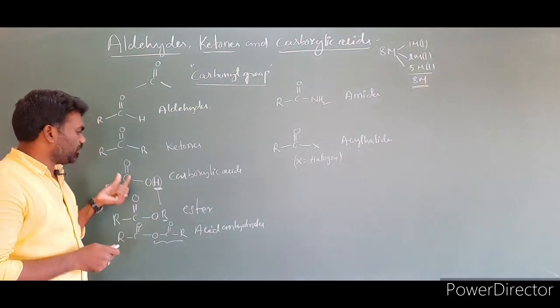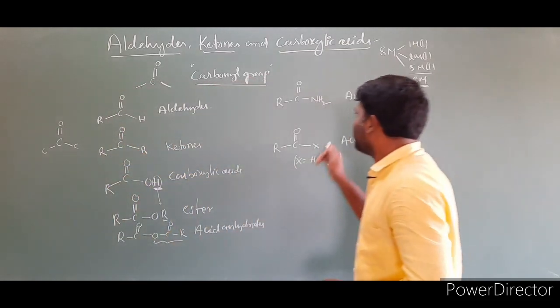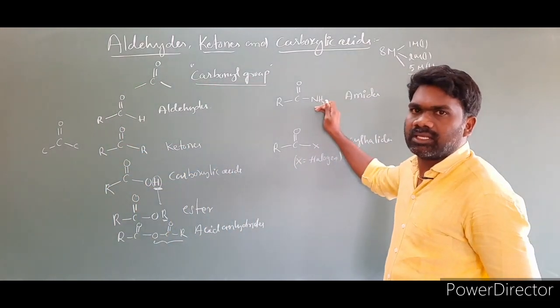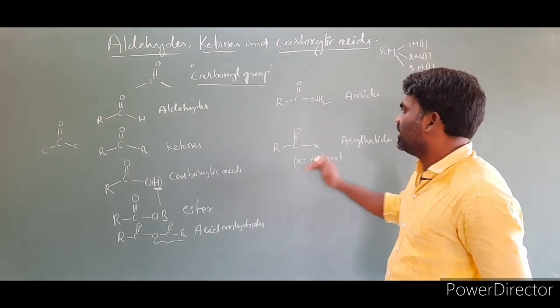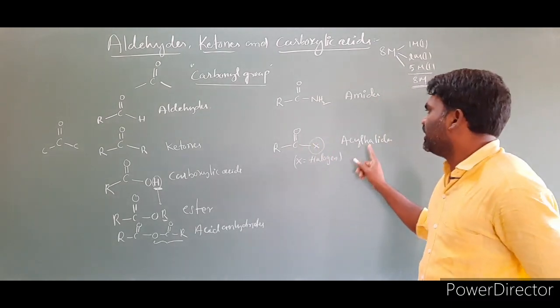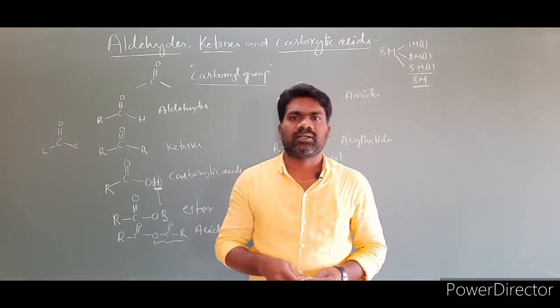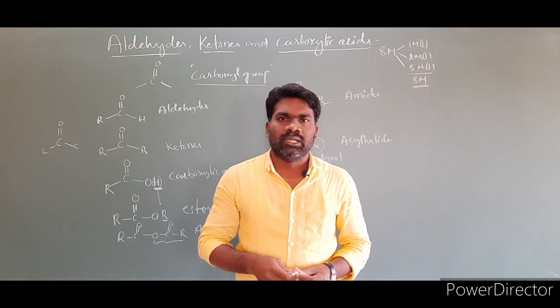Simply, the carbonyl group is bonded to oxygen in these three cases. Now the carbonyl group is bonded to nitrogen, here I am taking NaH. We have to call them amides. And when the carbonyl group is bonded to halogens, we have to call them acyl halides. So these are some compounds which contain the carbonyl functional group.